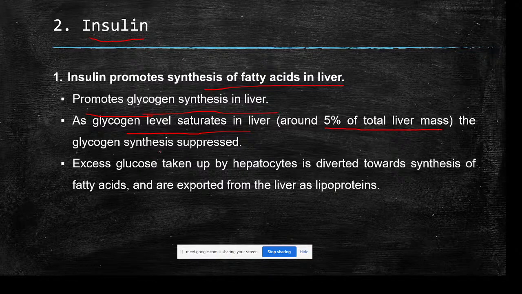So the glycogen synthesis is suppressed, and excess of glucose taken up by the hepatocyte is diverted towards synthesis of fatty acids and are exported from the liver as lipoprotein.